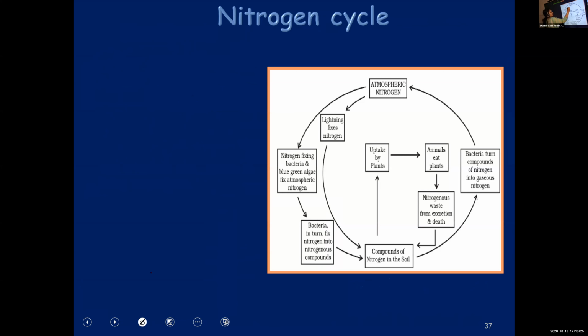So nitrogen, 78% is there in the atmosphere, and this nitrogen will be converted to nitrogen compounds by bacteria, blue-green algae, lightning, etc. They make it into nitrogen compounds and add it to the soil.